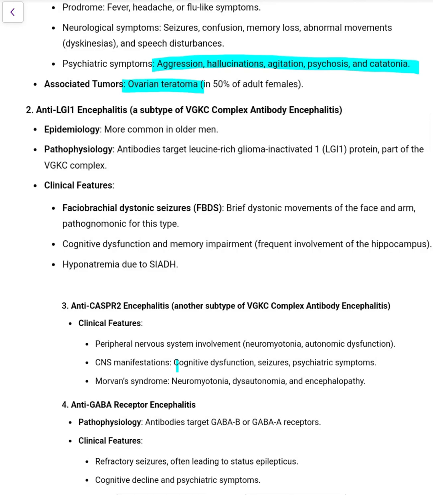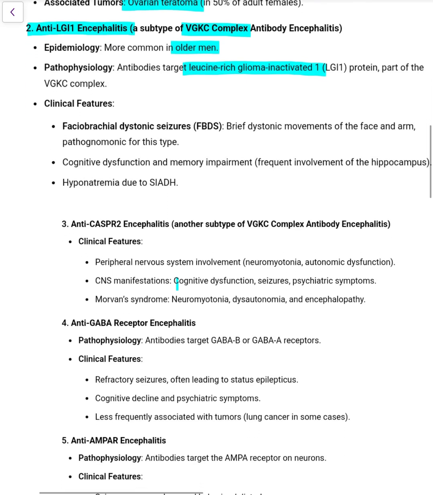Next is anti-LGI1 encephalitis, a subtype of the voltage gated potassium channel complex. It is more common in older men. It targets leucine rich glioma inactivated 1 protein, which is a part of the VGKC complex, as I just told you. Clinical features: the pathognomonic feature is faciobrachial dystonic seizures, which are brief dystonic movements of the face and arms. Cognitive dysfunction and memory impairment can be there, and hyponatremia can occur because of SIADH.